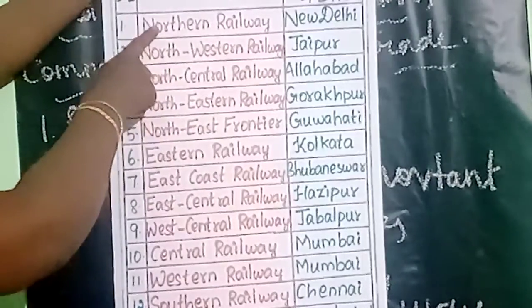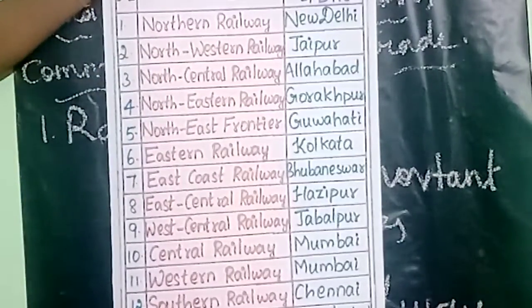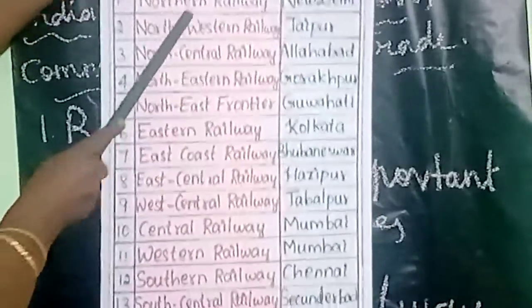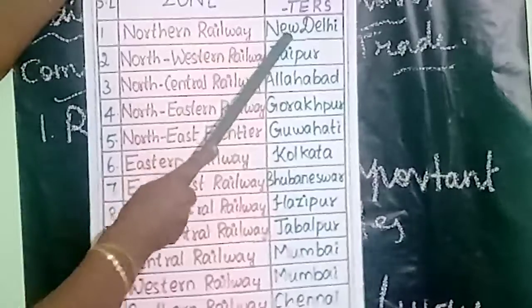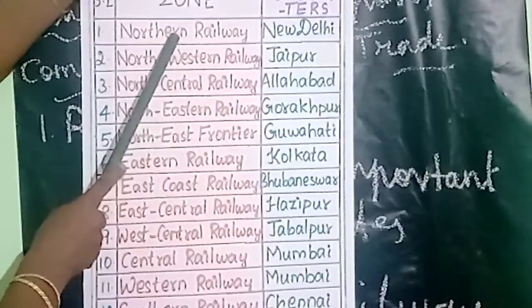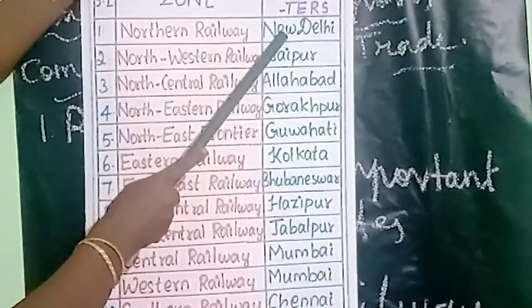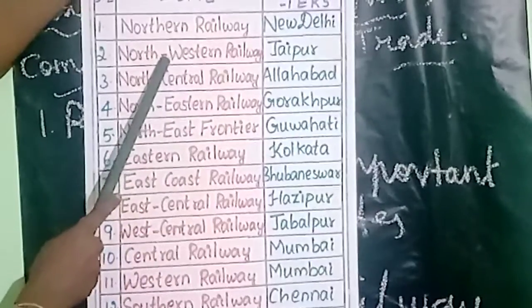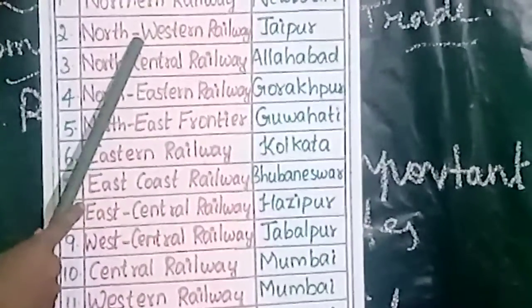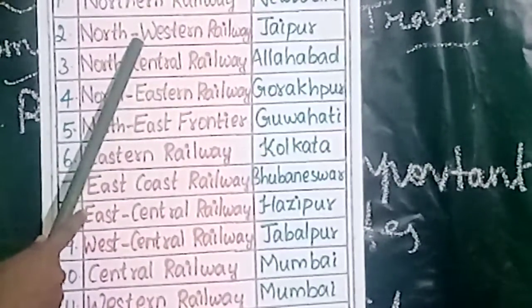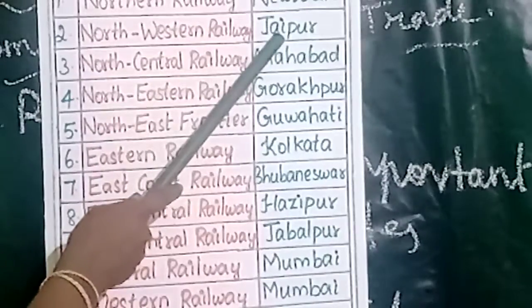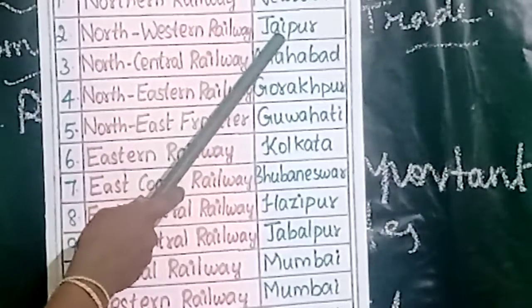The first one is Northern Railway. Listen very carefully. The headquarters is New Delhi. The second one is North-Western Railway. The headquarters is Jaipur.